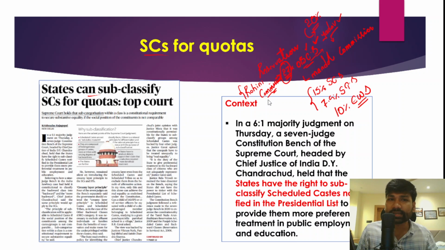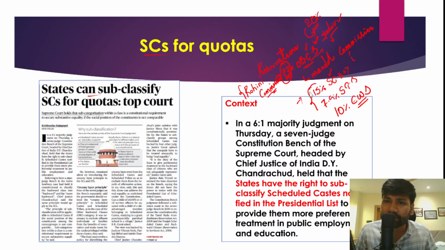However, recently a constitution bench of the Supreme Court has also given its nod for the subcategorization within the SCs, and in fact it is also one of the long standing demands, because within scheduled castes also there are a lot of castes. Right, so for example, Mala, a caste, Madiga, a caste within the SCs. However, similar to OBCs, within SCs also there are certain progressive sections and there are backward sections also.